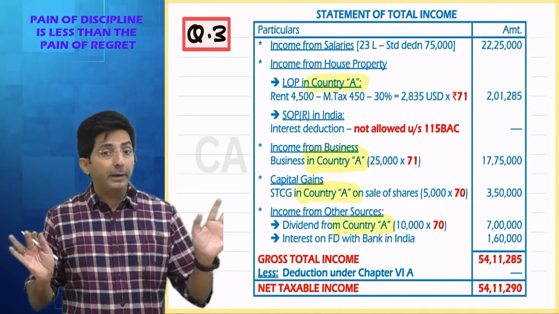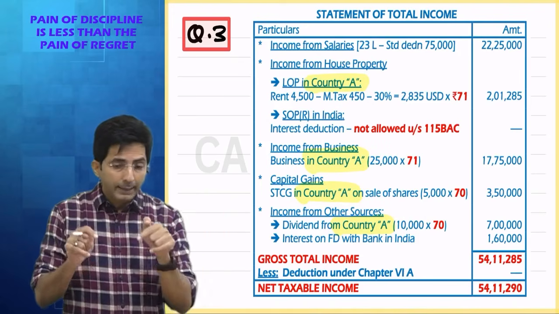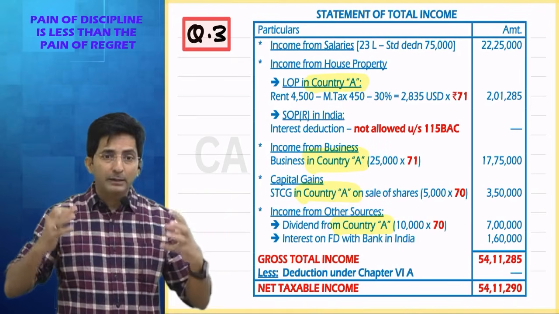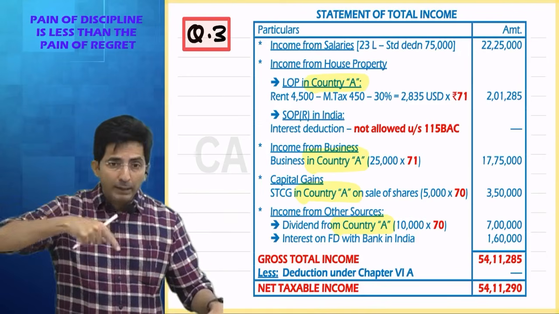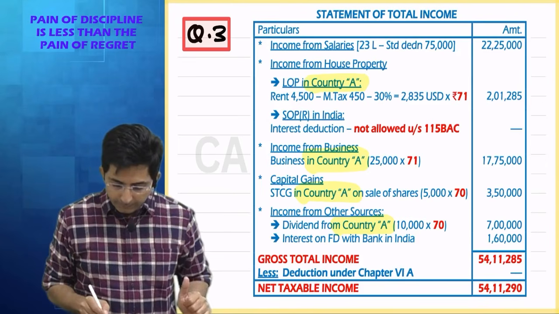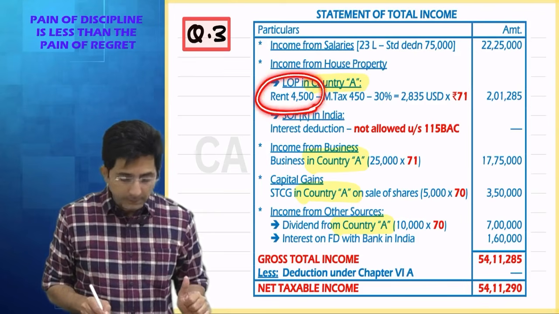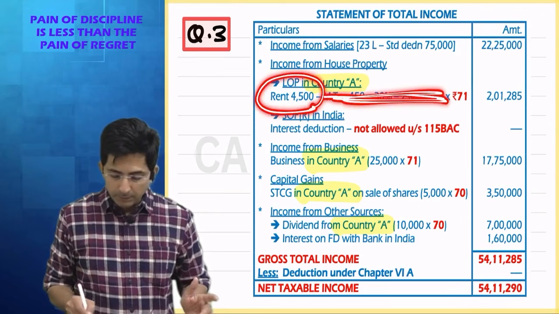But in foreign you pay tax according to foreign law. Didn't I say whenever we calculate the foreign taxes and the foreign percentage, it is as per foreign law. So see, in country A, rent is taxable on gross basis without any deduction.